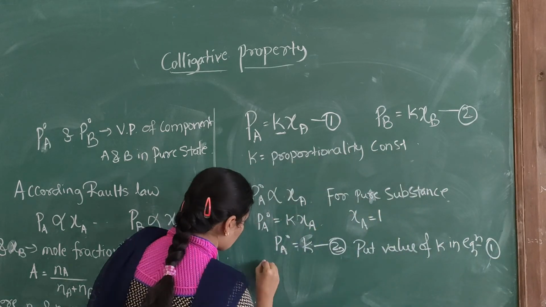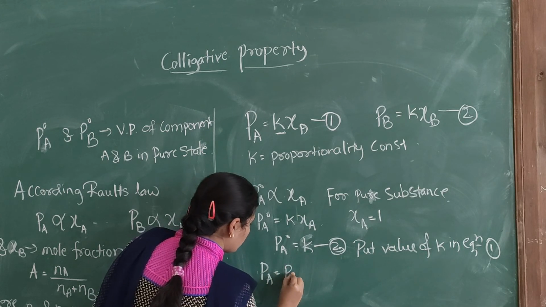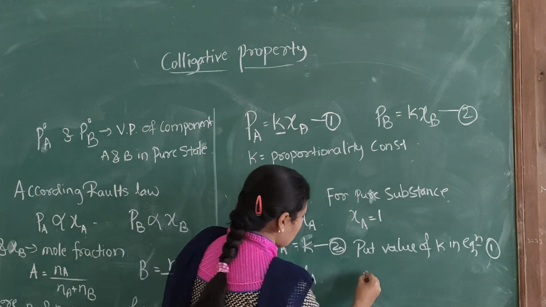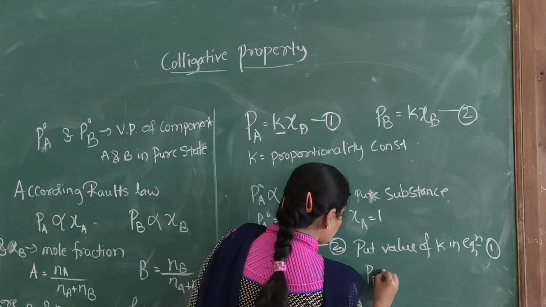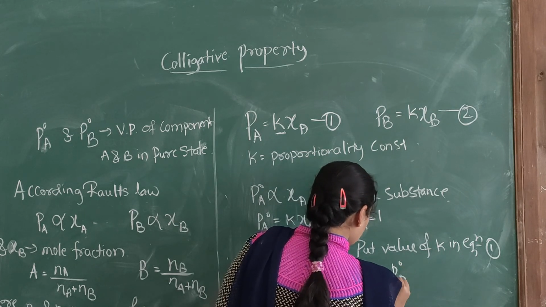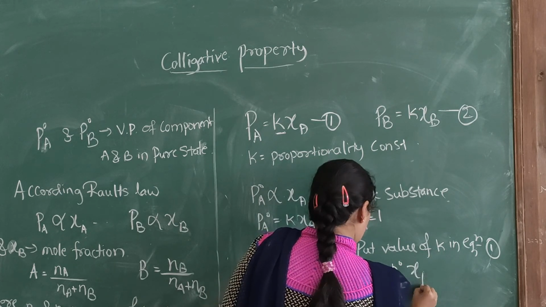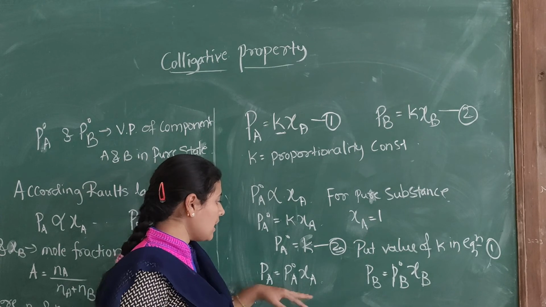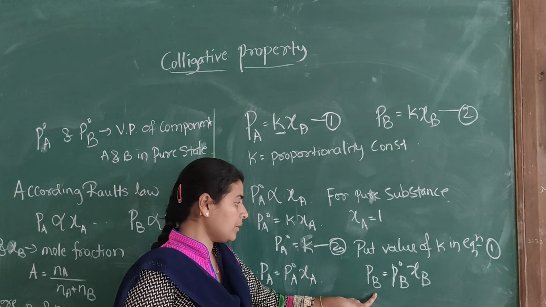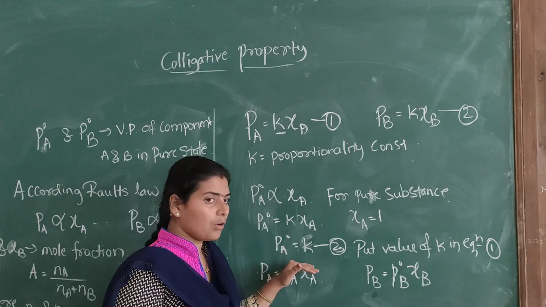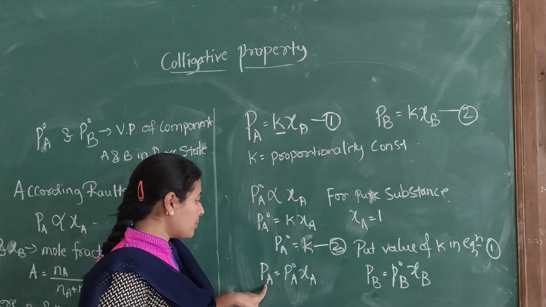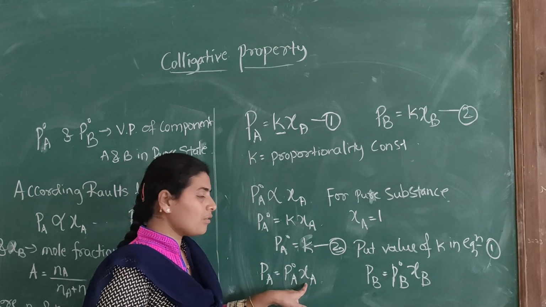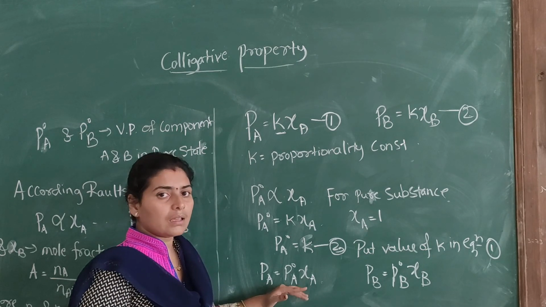We get PA equal to P naught A into chi A. Similarly, PB equal to P naught B into chi B. So this is the vapor pressure of the component A and this is the vapor pressure of the component B. So according to Raoult's law, the vapor pressure of the dilute solution is directly proportional to the mole fraction of the component at the given temperature.